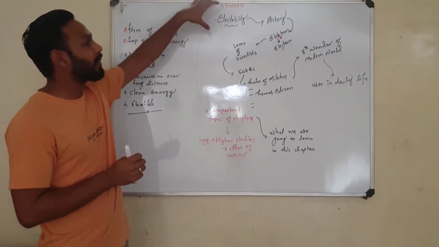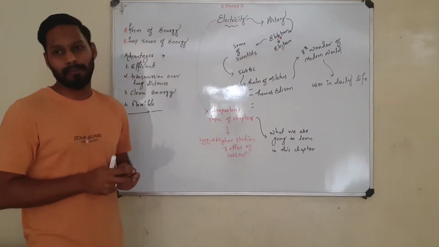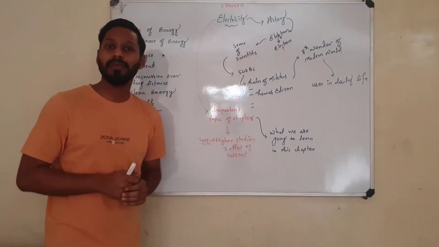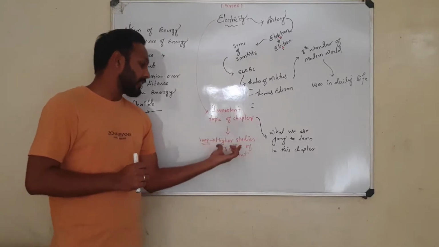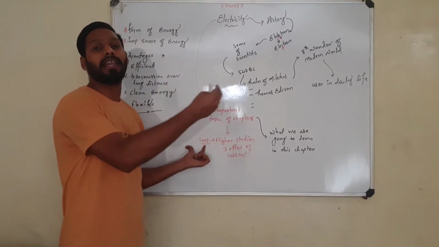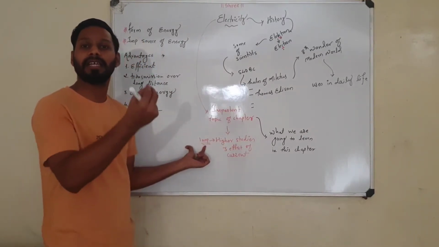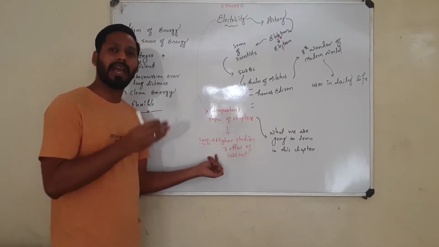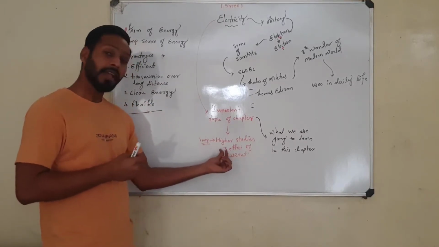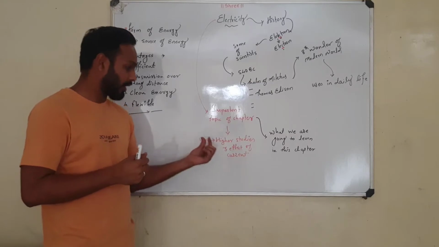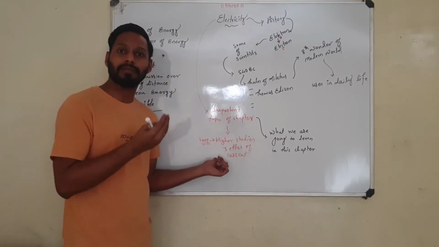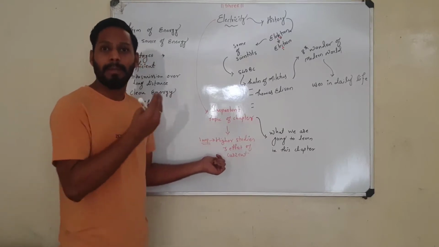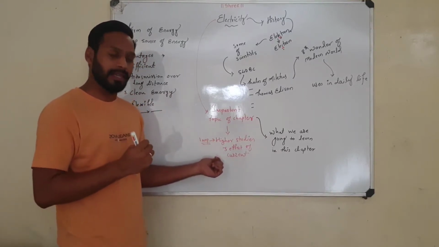Even, I have already explained the use of this chapter, why there is a need to learn it, and what things will be carried forward to your higher classes, that is 11th and 12th. In this chapter we have 3 different effects of current: the heating effect of current, the magnetic effect, and third, the chemical effect.